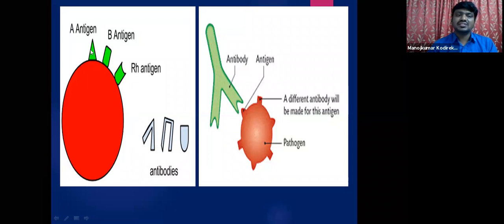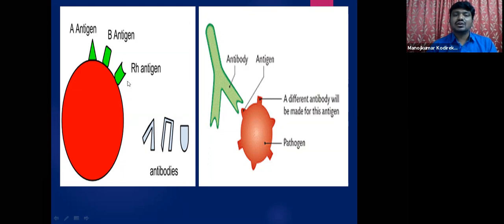So these are the antibodies. Here, see, this is the antigen and this is the antibody. This antibody can bind with this antigen because of its shape. See, this clearly fits easily into this. If you see the shape of this antibody and the shape of the antigen, that tells the story that this antibody is specific to this antigen, whereas this antibody is specific to this antigen, and similarly this antibody is specific to this antigen because of its shape.